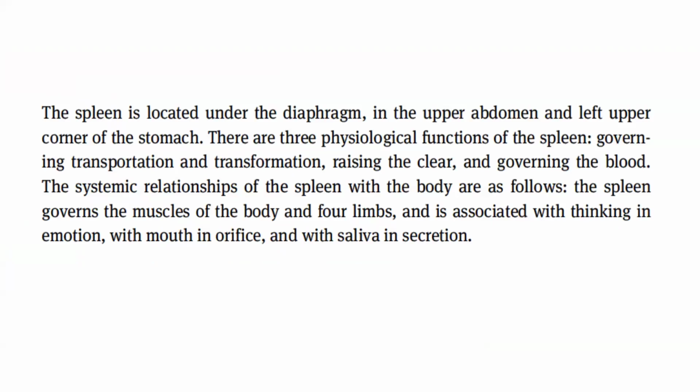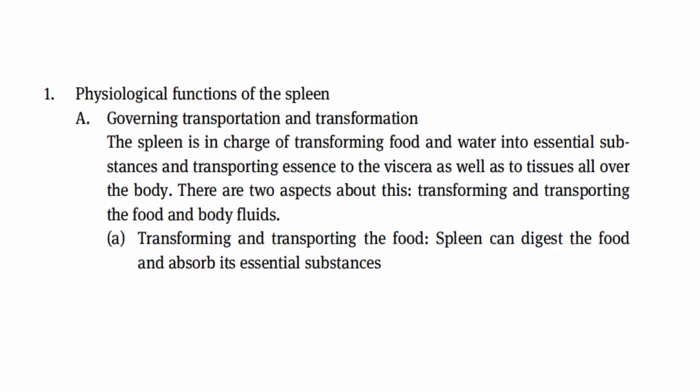The spleen is located under the diaphragm, in the upper abdomen and left upper corner of the stomach. There are three physiological functions of the spleen: governing transportation and transformation, governing the ascent of the clear, and governing the blood. The systemic relationships of the spleen with the body are as follows. The spleen governs the muscle of the body and forelimbs and is associated with thinking and emotion, with the mouth in orifice, and with saliva in secretion.